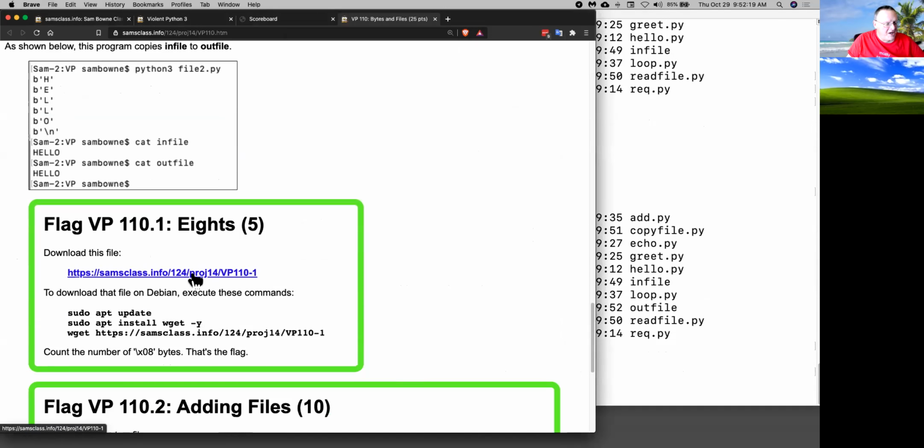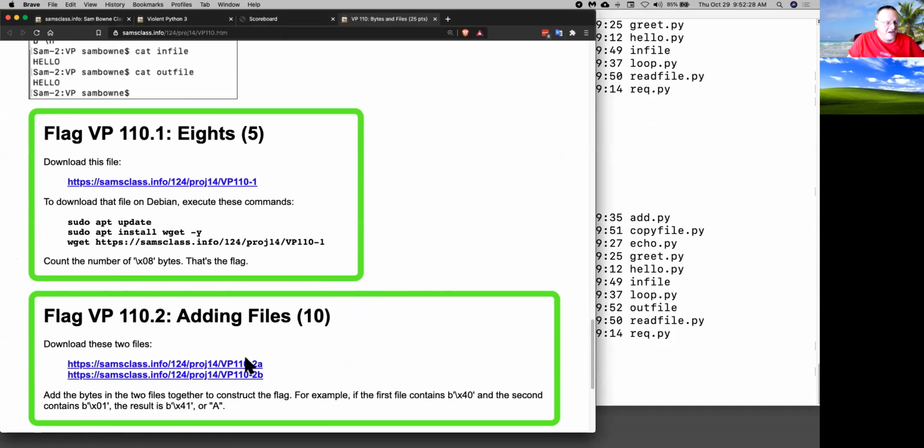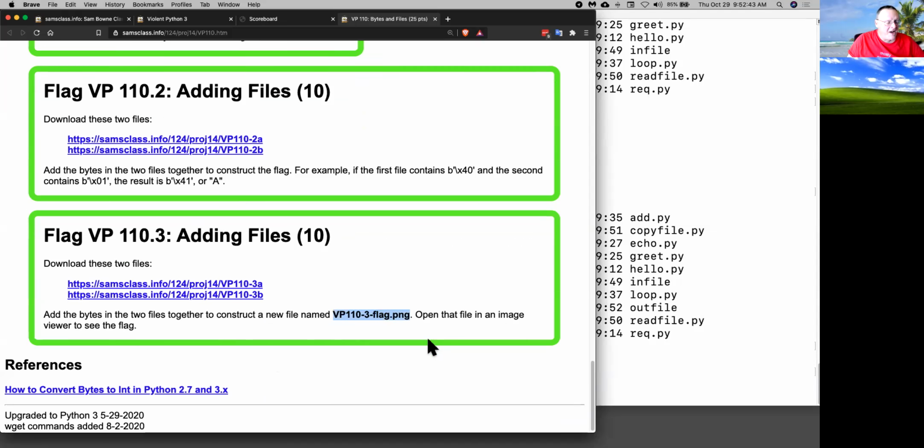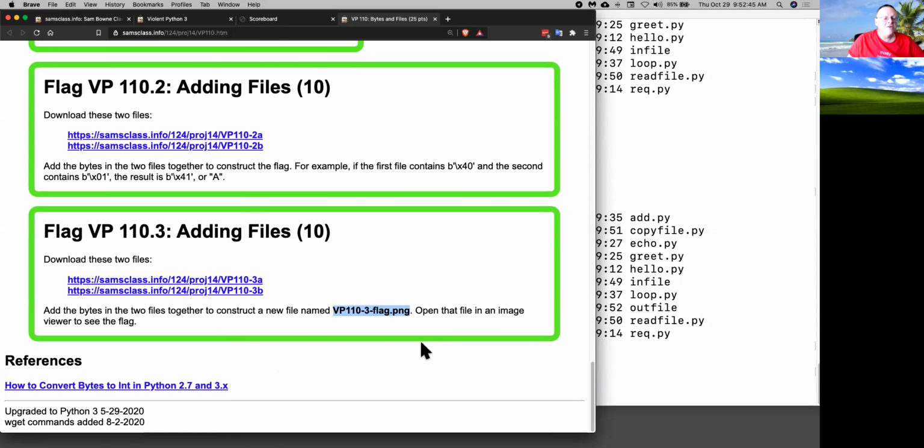Now you can just play games. Now you download this big file and find the bytes in there that are equal to 8. Count how many there are. It's got a lot of bytes in there, but only some of them are 8. Then here's 2 files. This is a simple kind of encryption, sort of like the Caesar cipher. You have to add them byte by byte, and it will construct a flag. Here's 2 files you have to add, and it will make a binary image, flag.png, and you have to open that in a viewer to see the flag. So these all let you practice those things. All right, I'm going to stop this recording.